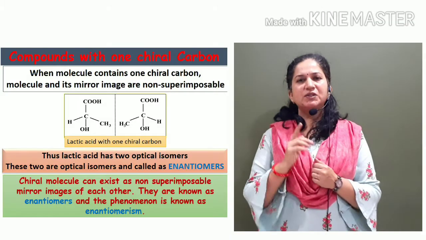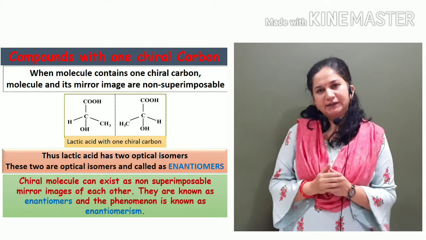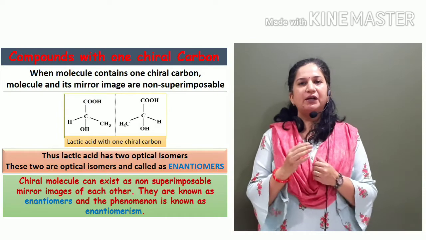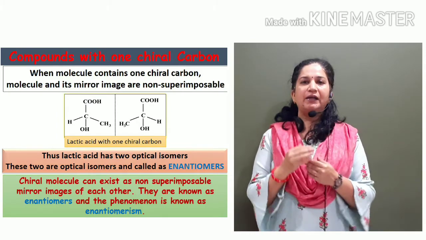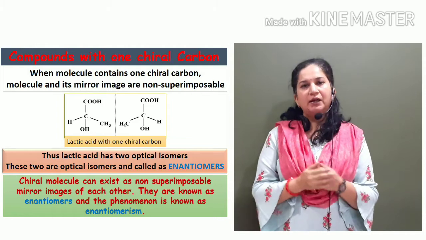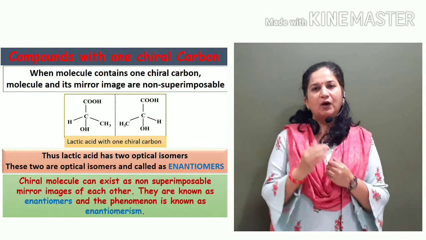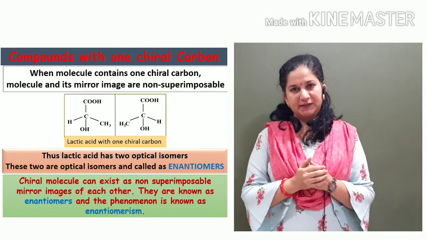If a compound contains one chiral carbon, it can exist in two forms, which are mirror images of each other and they are non-superimposable. These two forms, we call them enantiomers. Enantiomers are optical isomers which rotate the plane of plane polarized light in equal amounts but in opposite direction.